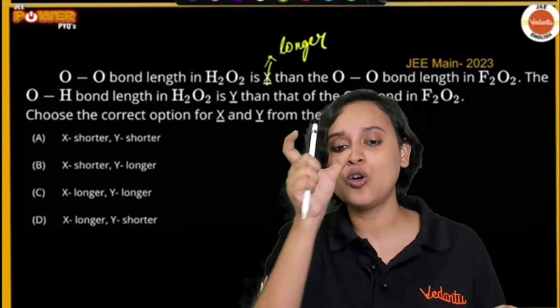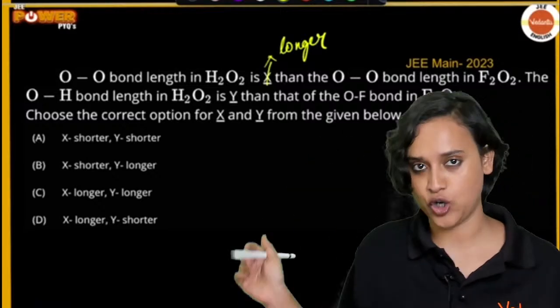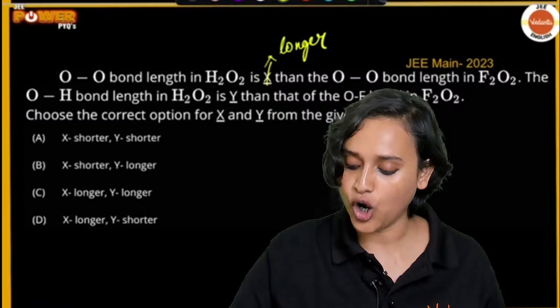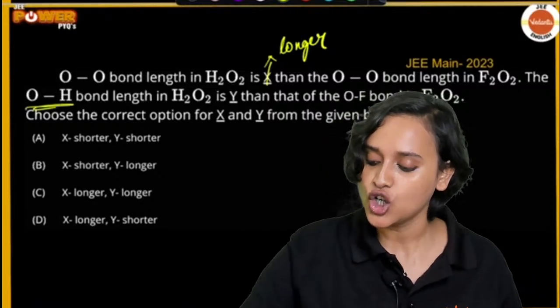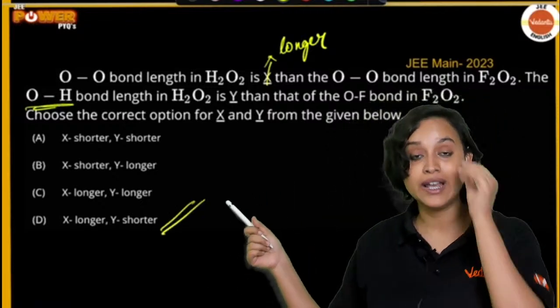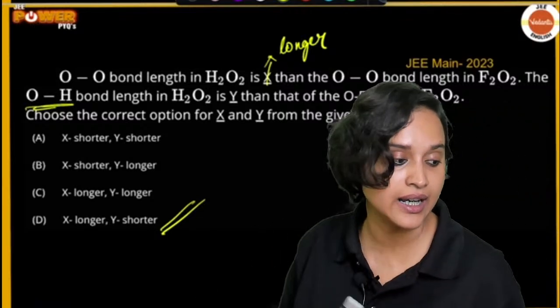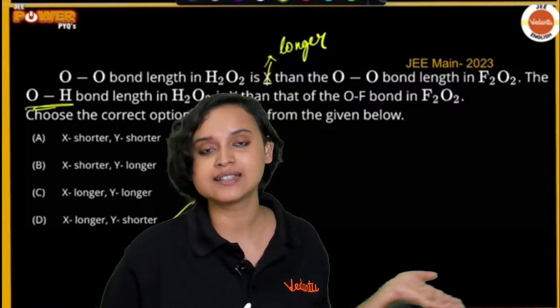That means that the OH bond will be shorter than the OF bond. Are you getting it? That means that the OH bond is going to be shorter than that of the OF bond in F2O2. Hence, we will say that option D is the correct answer.